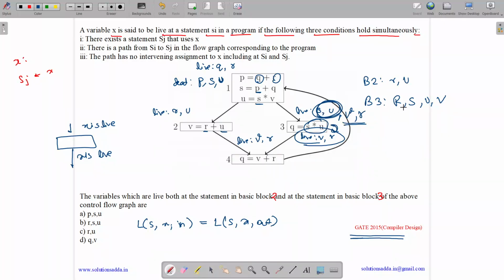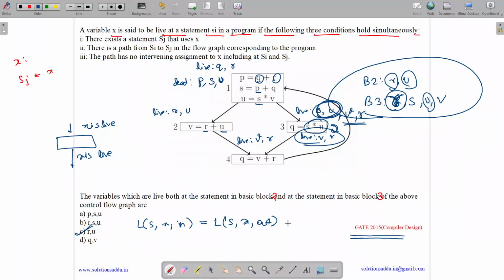So what are the common variables in both of these? What is the intersection? Their intersection is r and u. So the answer is r and u, option C.